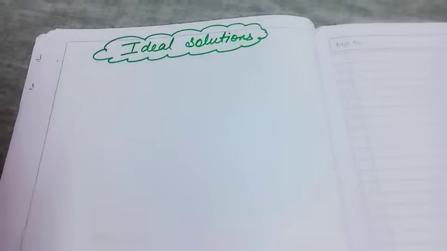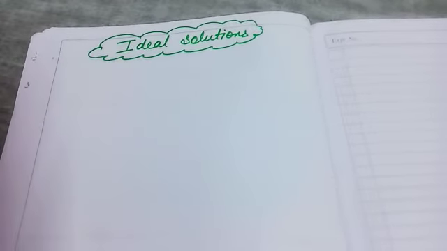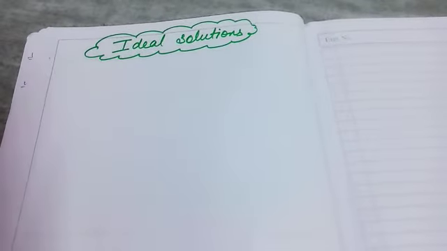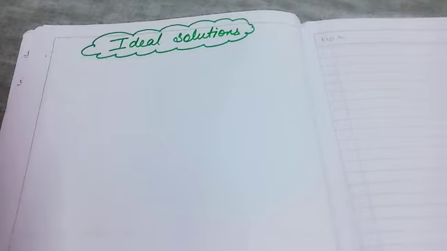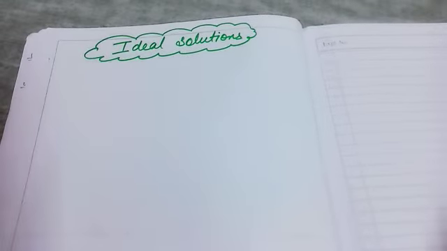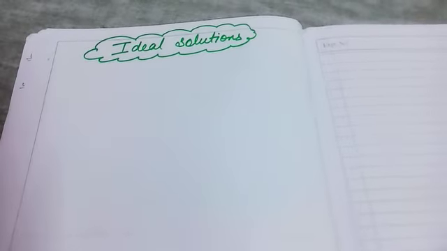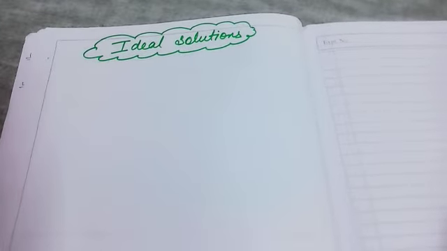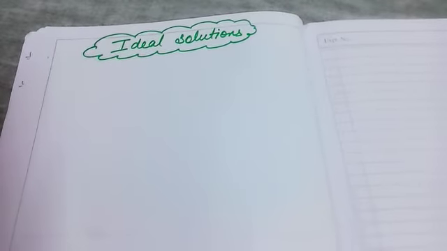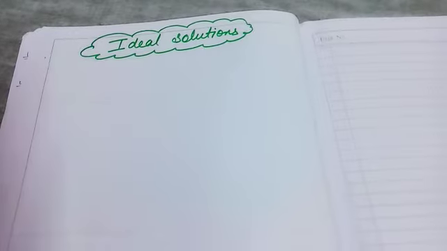Good morning, everyone. The topic we are starting today is ideal solutions. I hope you all understood the topic Raoult's law for volatile and non-volatile solutions, because that was a very important topic. This one is also important, because from this chapter, from solutions, a 3 marks numerical and 2 marks theory will come. Generally, theory will come either from Raoult's law, or from ideal and non-ideal solutions. Which type of question will come in your exam, I'll tell you later.